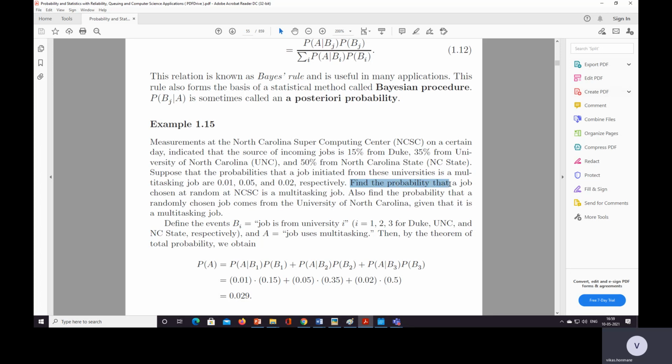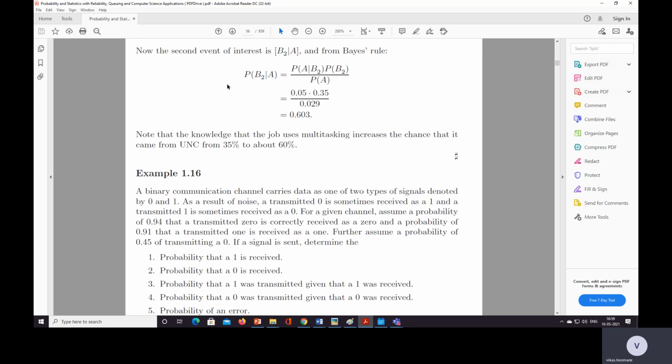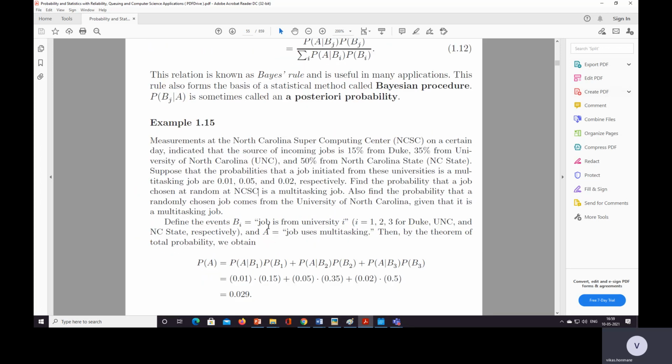Find the probability that a job chosen at random at NCSC. NCSC means B3. Okay, B3 is chosen and it is a multitasking job.